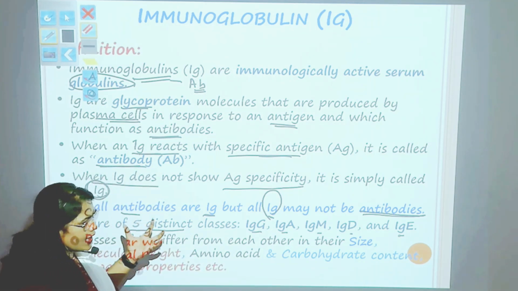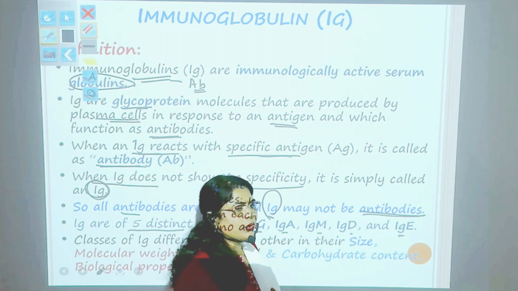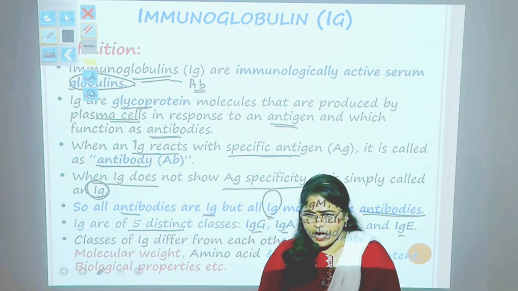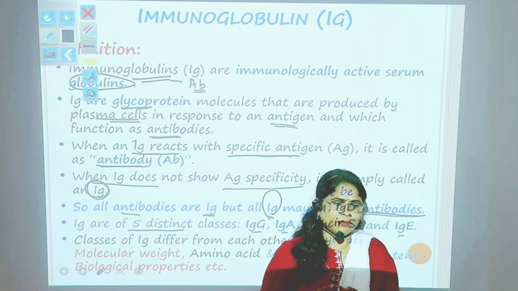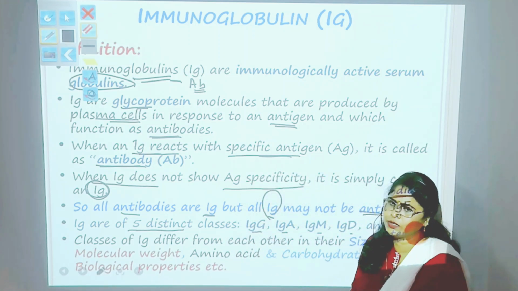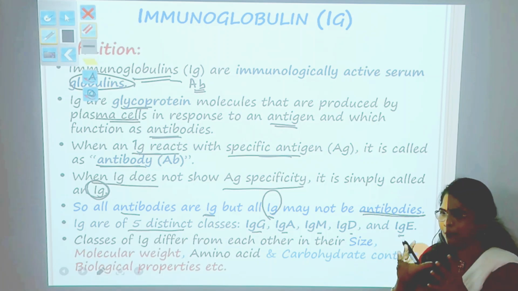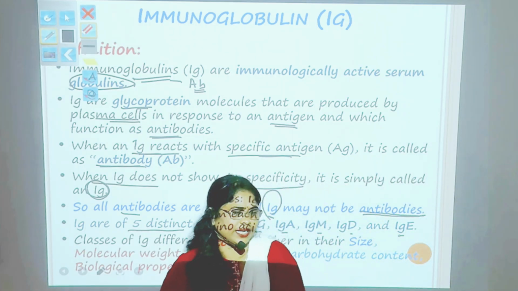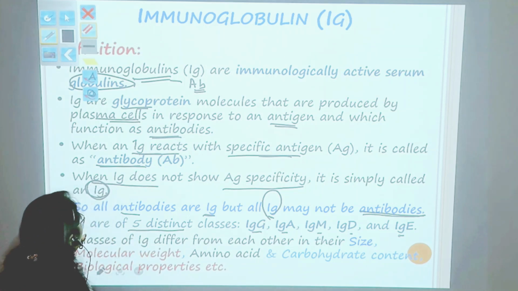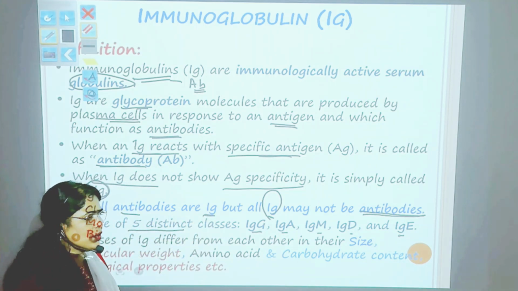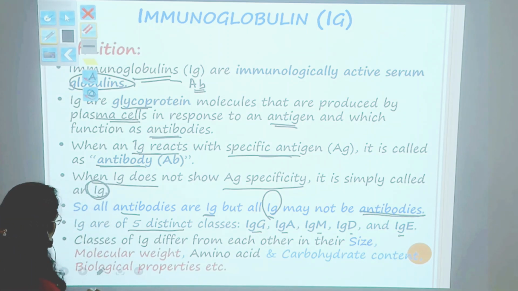So what I told you is that immunoglobulins are produced by the plasma cells. When they bind with the antigen, they are called antibodies. All antibodies are immunoglobulins, but all immunoglobulins may not be antibodies.